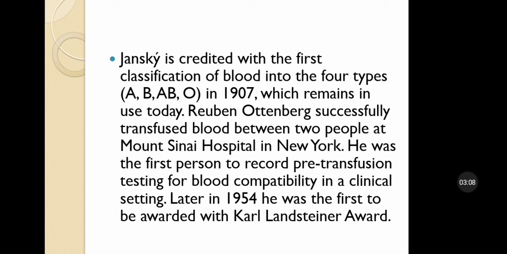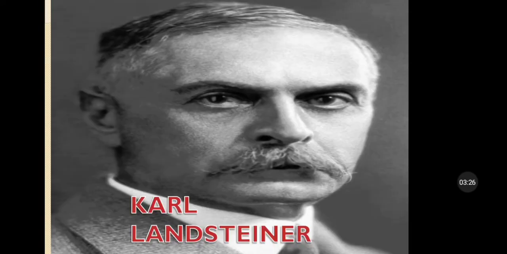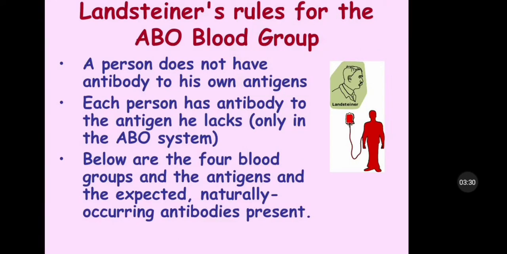Reuben Ottenberg successfully transfused blood between two people at Mount Sinai Hospital in New York. He was the first person to record pre-transfusion testing for blood compatibility in the clinical setting. Later, in 1954, he was the first to be awarded the Karl Landsteiner Award. There is a picture of Karl Landsteiner. Landsteiner's rule for the ABO blood group: